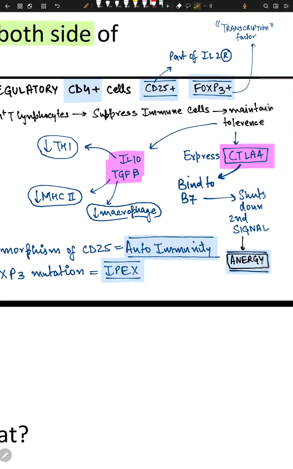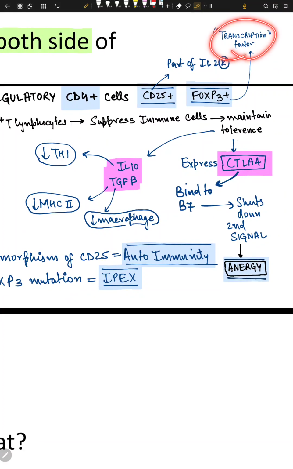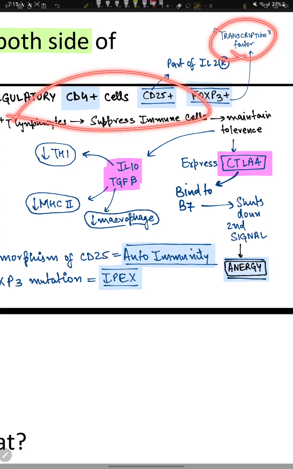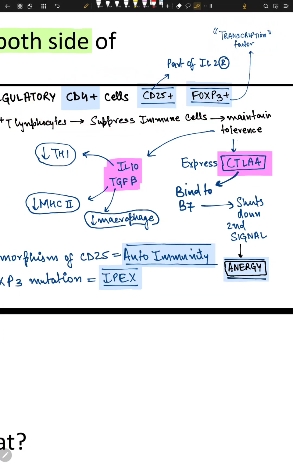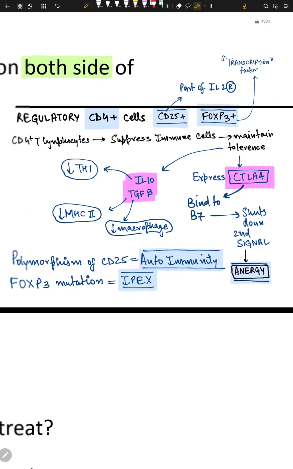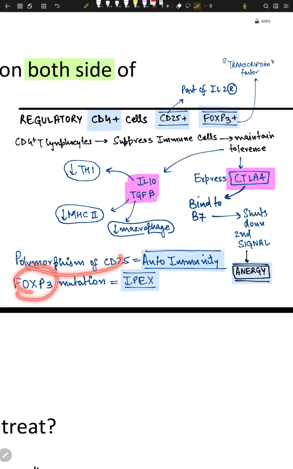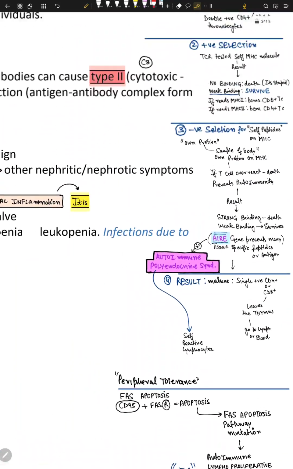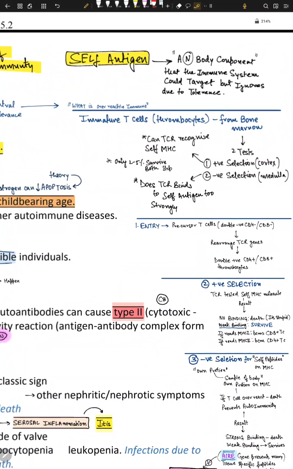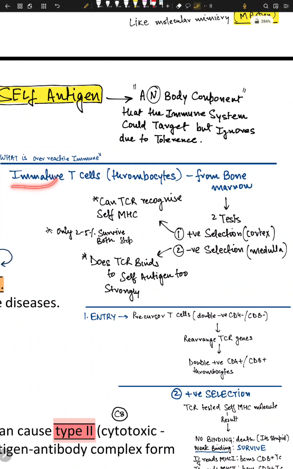Another thing is FOXP3 mutation. FOXP3 is a transcription factor for these regulatory cells, not genes. Once FOXP3 is messed up, you'll have something called IPEX. It's an autoimmune disorder as well. So FOXP3, polymorphism of CD25, CD4 regulatory cells, negative selection, positive selection. Now we understand this, right? How the body is trying to not attack itself.